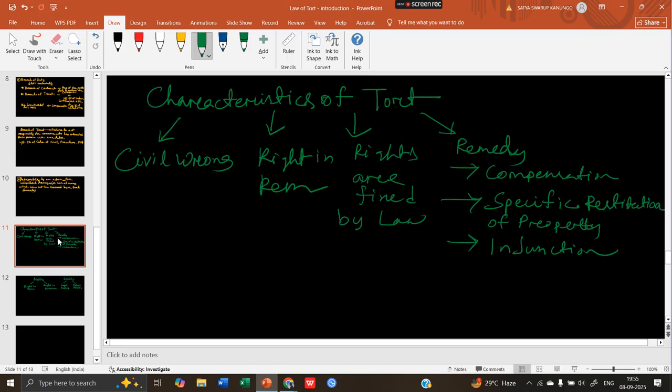So when the injunction is passed for not doing a particular thing, that is prohibitory injunction. When an order or an injunction is passed to do a particular thing, that is mandatory injunction. Okay, so these are the remedies of law of tort. Okay, so these are the kind of characteristics of law of tort. Okay, so any doubt, any question?